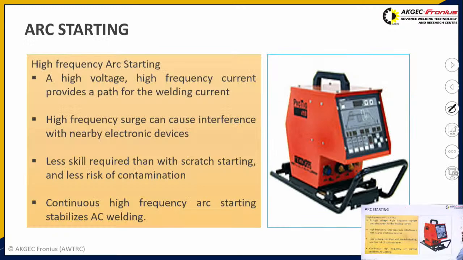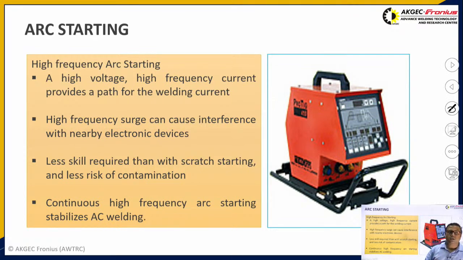Now let us see how the arc is started in gas tungsten arc welding. We don't have to touch the electrode directly to the workpiece to ignite the arc, because we use a high voltage, high frequency and low current type of power source, through which the arc ignites automatically between the electrode tip and the workpiece surface.